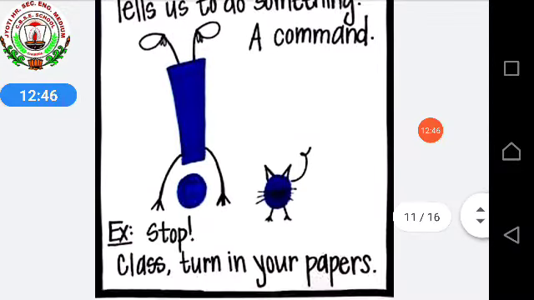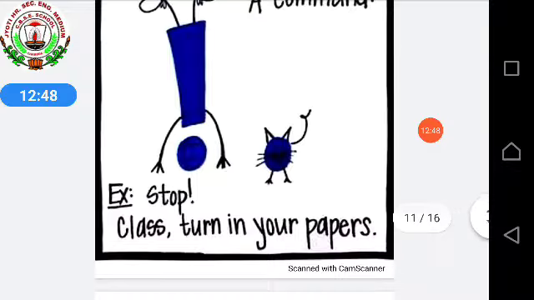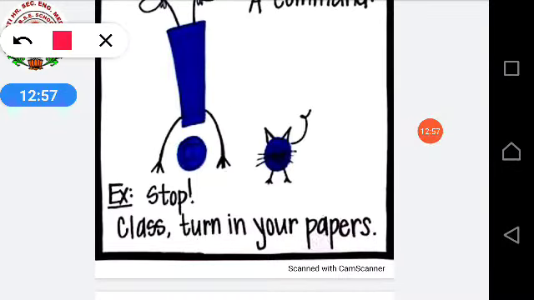Okay, here also an example given. Stop. Like stop, you are giving command over here. I told you earlier also, while explaining the imperative sentence, that not only in exclamatory sentences, but sometimes in imperative sentences also we put an exclamation mark. But it doesn't show any feeling.